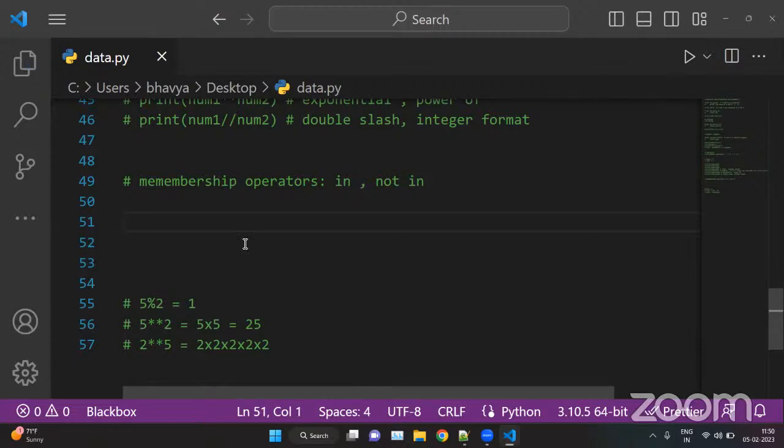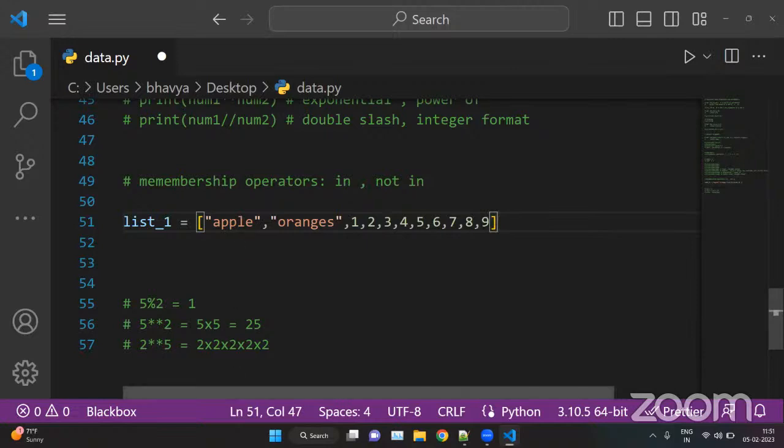For example, we have list_1, and we have a list of elements: apple, oranges, and some numbers up to 9, etc. So here we have a list of elements. We have strings, we have integers.